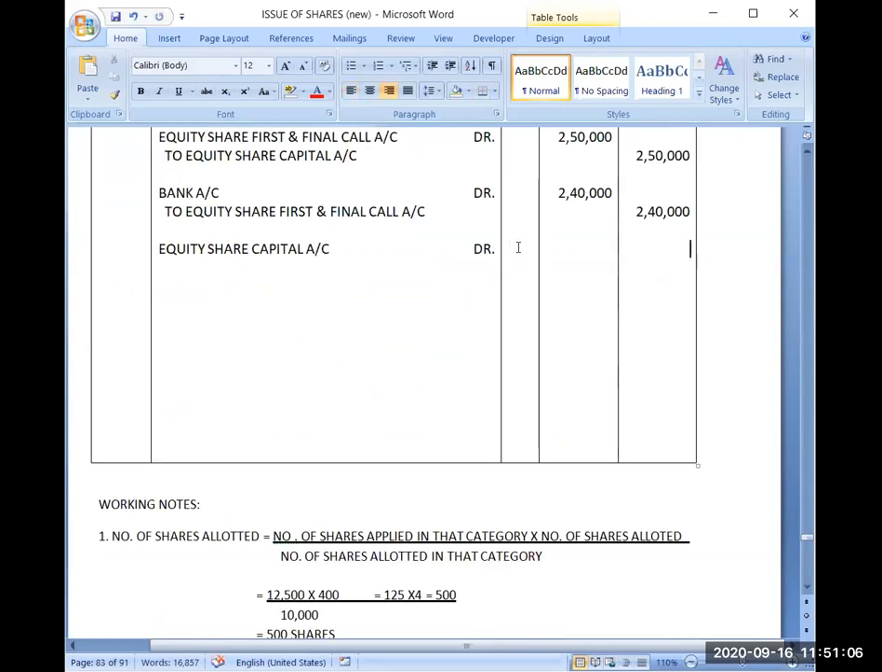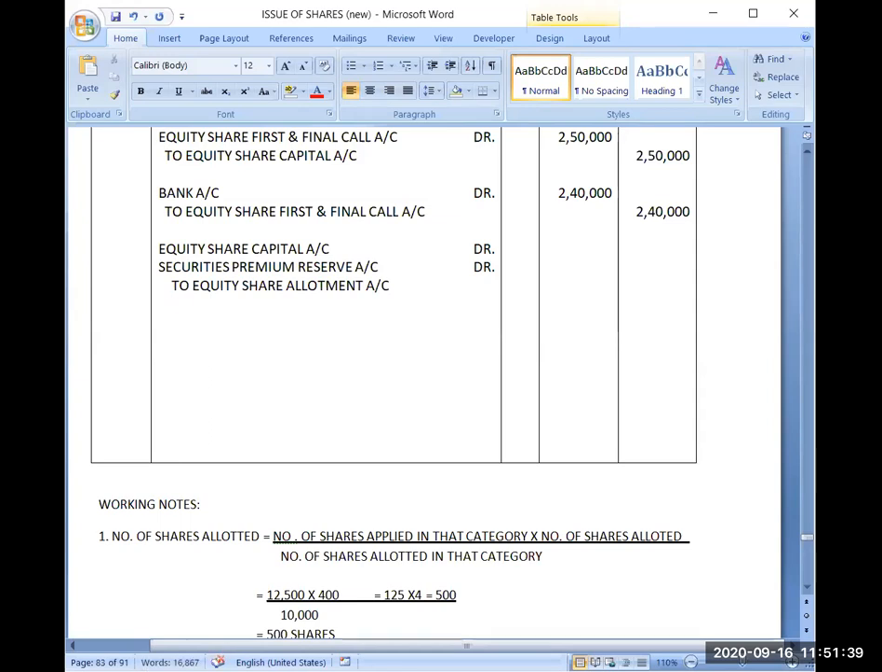So I have to debit that securities premium reserve account. Securities premium reserve account debit to equity share allotment account. He has not paid that money.